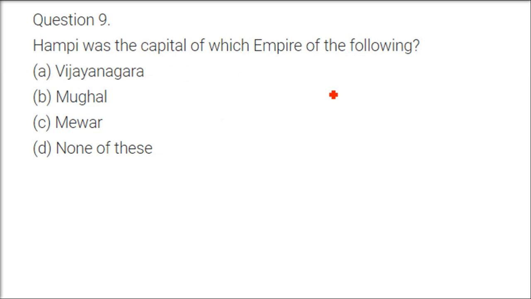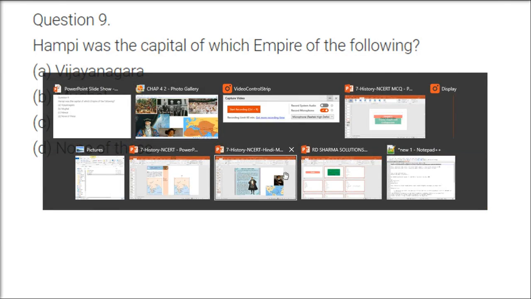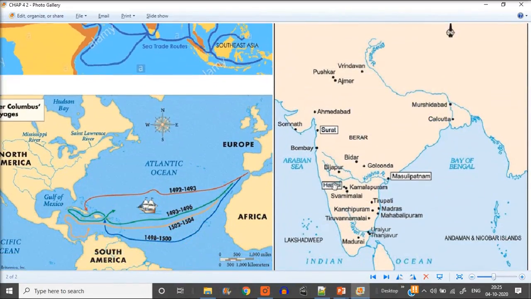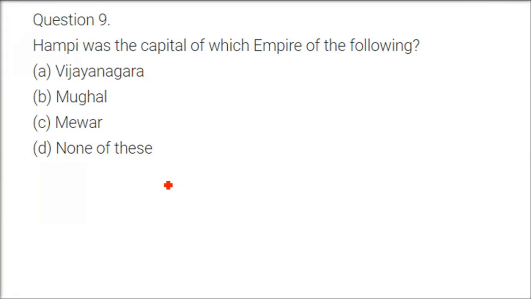Hampi was the capital of which empire of the following? Hampi. Now this is a very important place, and this is the capital of the Vijayanagar dynasty, Vijayanagar empire. So the answer is Vijayanagar.